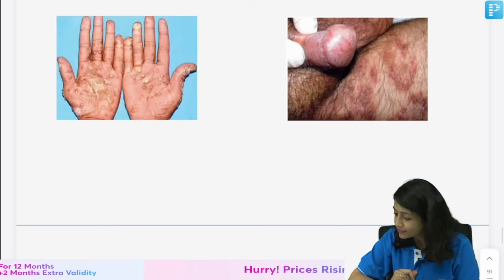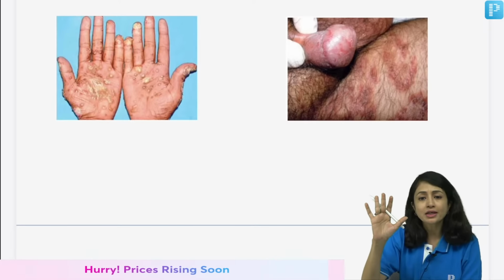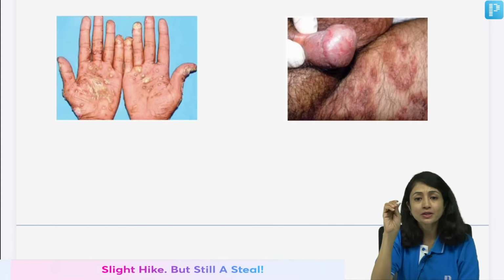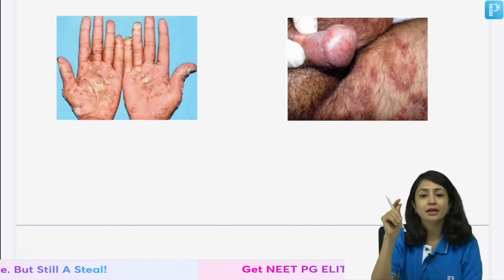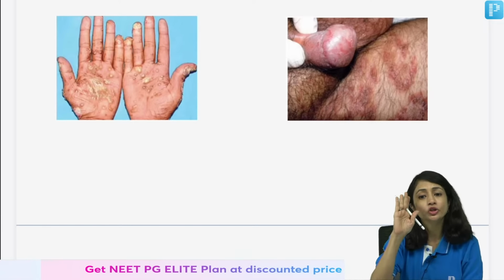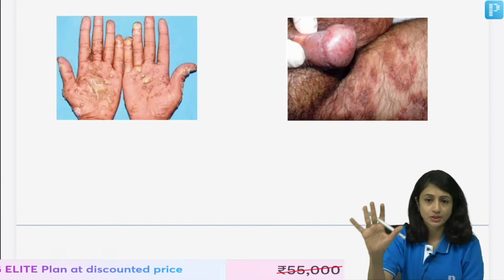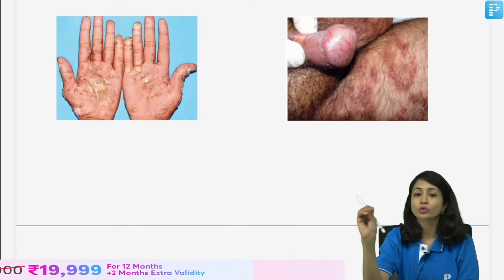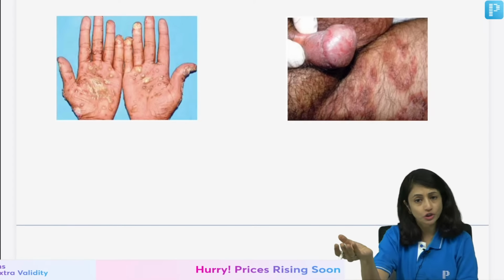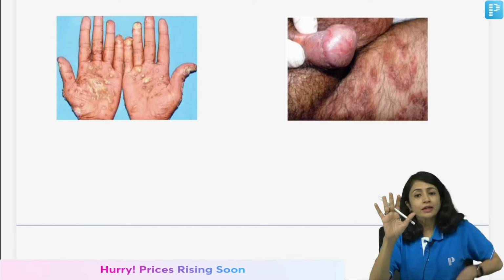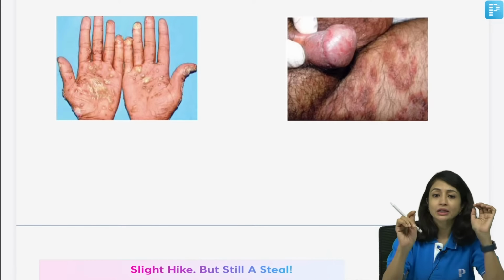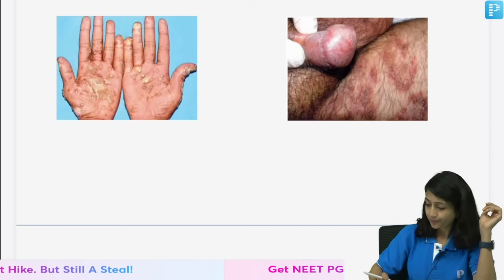Blennorrhagicum and syphilis hands. Okay, so syphilis is not this hyperkeratotic. Remember, in syphilis you will have dusky red or hyperpigmented, usually macules on palms and soles, right? Here you have very, very hyperkeratotic lesions. Plus, there would be other features which would also be mentioned. Whenever they are giving you hands of syphilis, you would see small macules which are hyperpigmented.